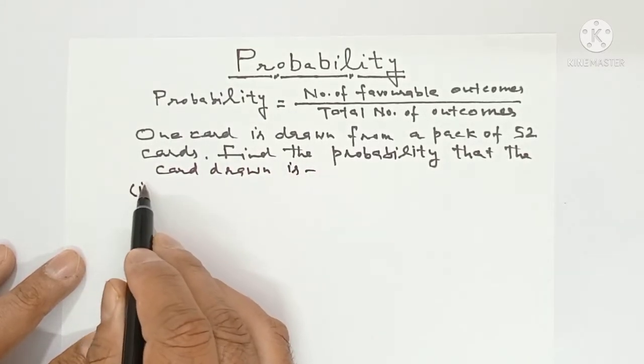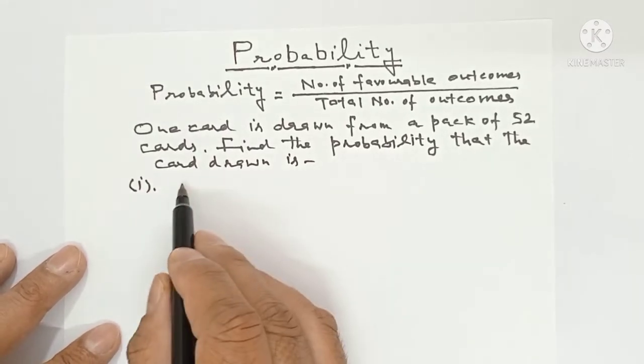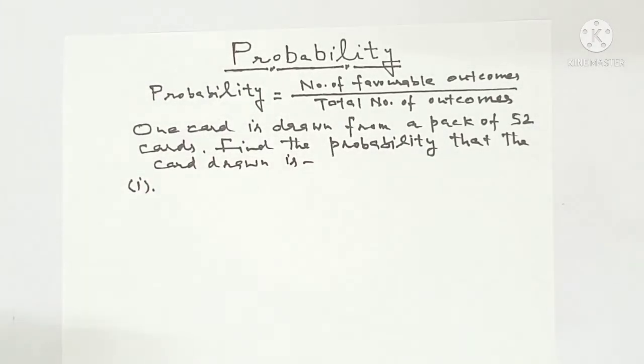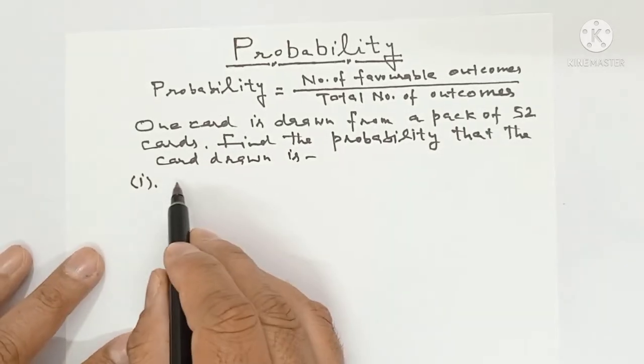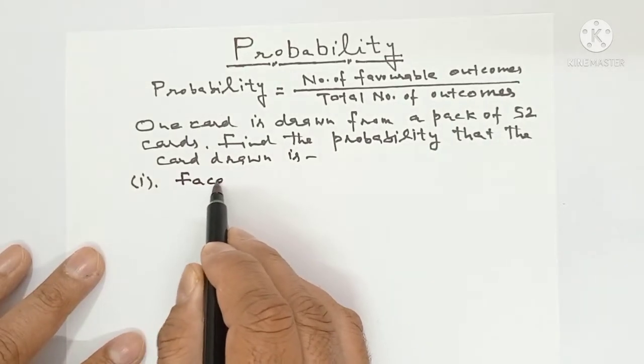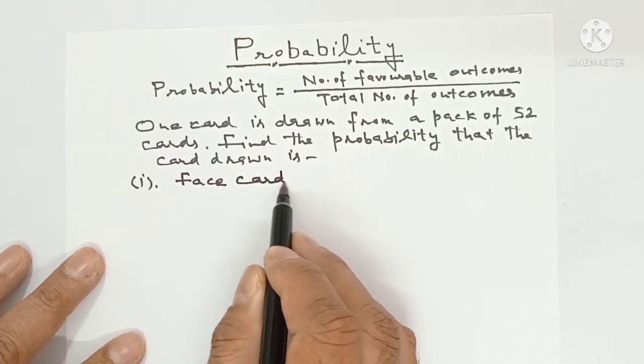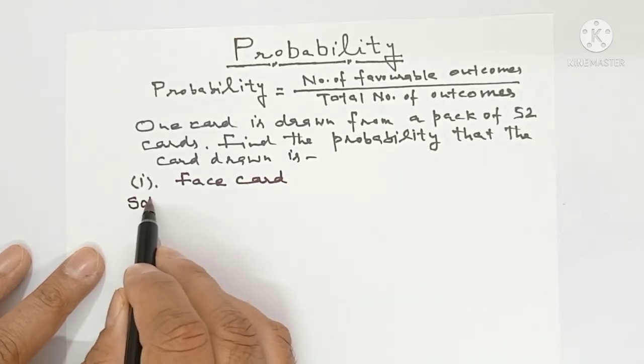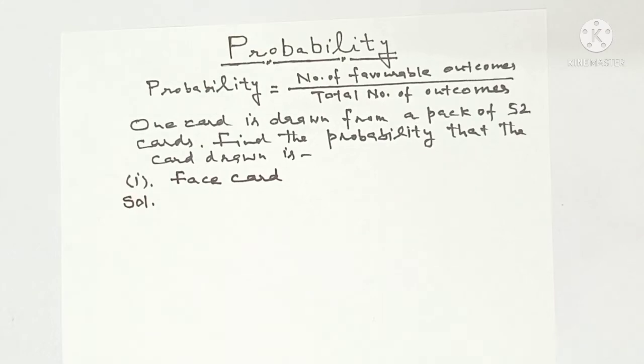Now, the first part: the probability of a face card. Solution. Do you know how many face cards are there in a deck of cards? There are 12 face cards. The kings, the queens and the jacks are called face cards.